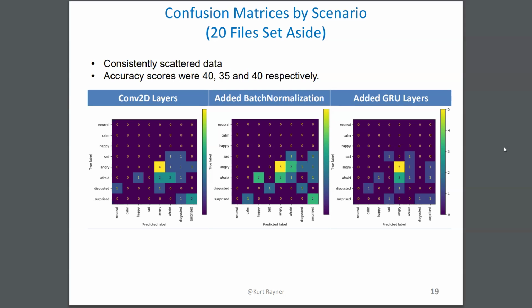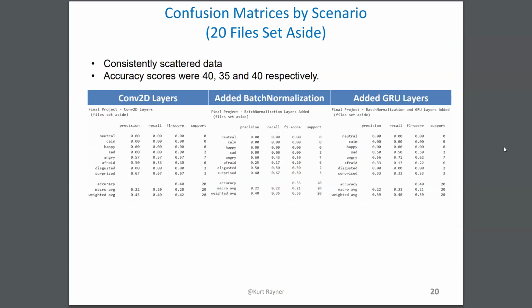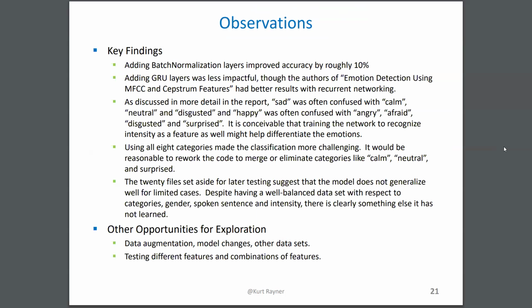However, all three models did a pretty poor job in actually predicting. I would have expected more of the values to be on the diagonal than actually were. And of course, the classification report shows that the values didn't really match up as well as they could have.